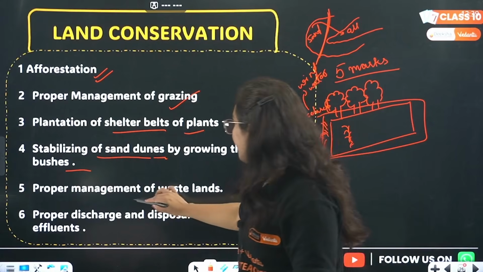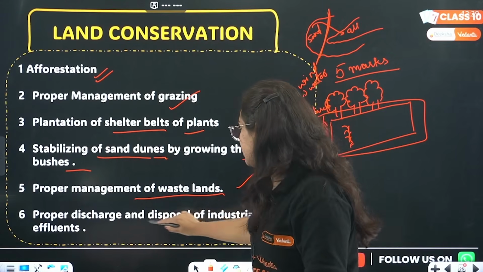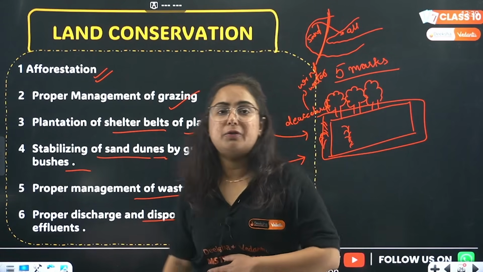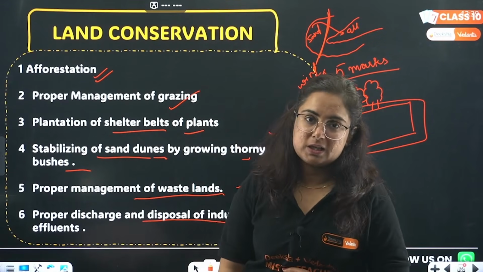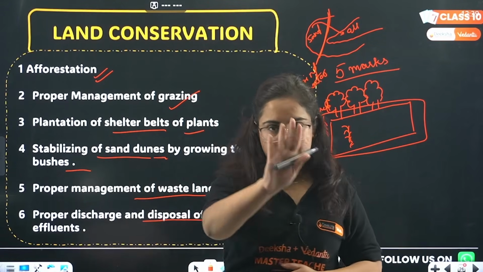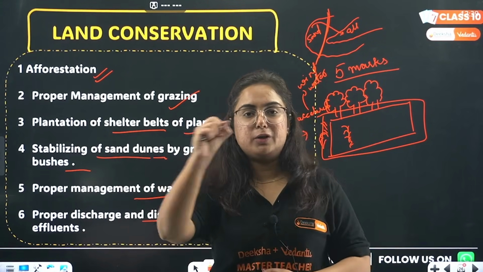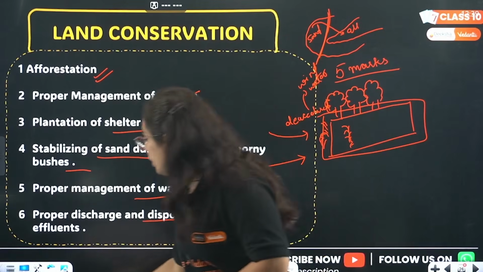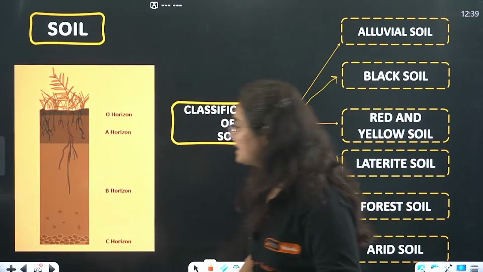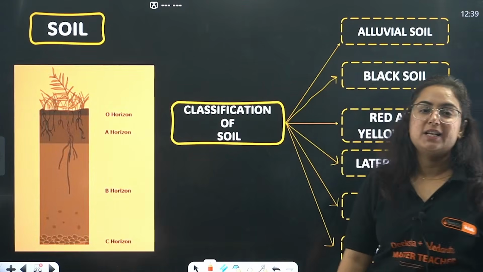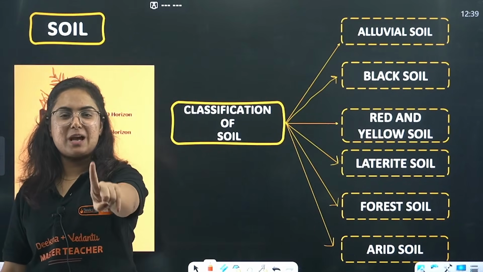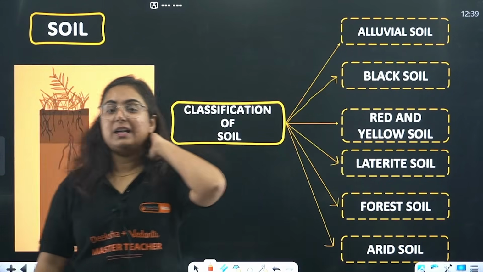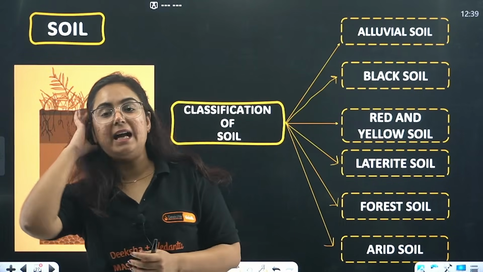Okay? Proper management of wasteland, proper discharge and disposal of industrial effluents. All these points are quite important. Six points are there. Write it in five. Just give a brief introduction about them and save your five marks. Okay, so we are done with the first resource. Relax. We just have one more resource left. We are done with the first resource, that is land resource.